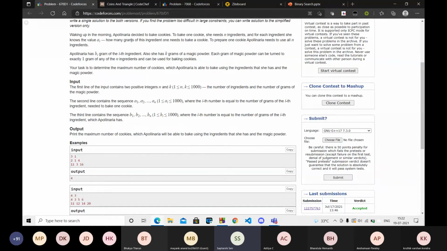Waking up in the morning, Apollinaria decides to bake cookies. To bake one cookie, she needs n ingredients, and for each ingredient, she knows the value of a_i, how many grams of this ingredient one needs to bake a cookie. To prepare one cookie, Apollinaria needs to use all n ingredients. Apollinaria has b_i grams of the ith ingredient. Also, she has k grams of magic powder. Each gram of magic powder can be turned into exactly 1 gram of any of the n ingredients and can be used for baking cookies. Your task is to determine the maximum number of cookies she can make using the ingredients and the magic powder.